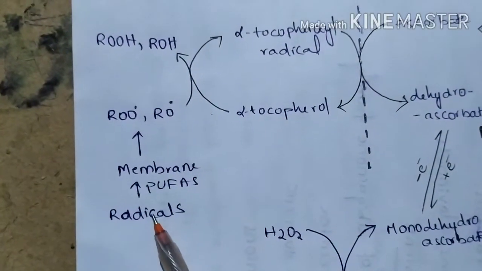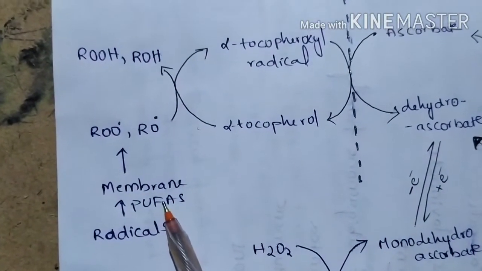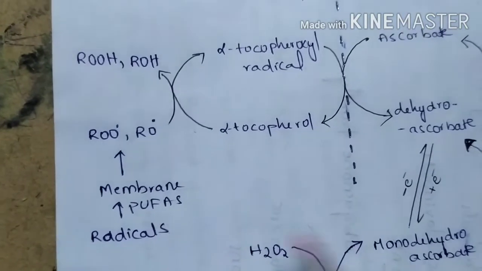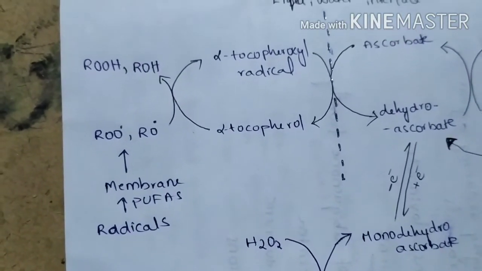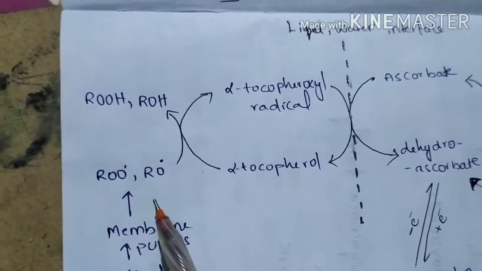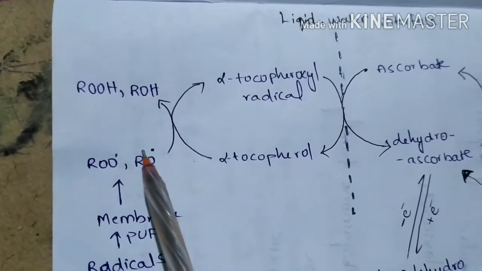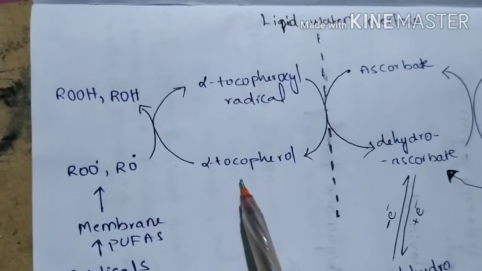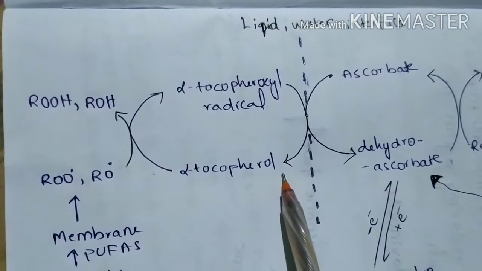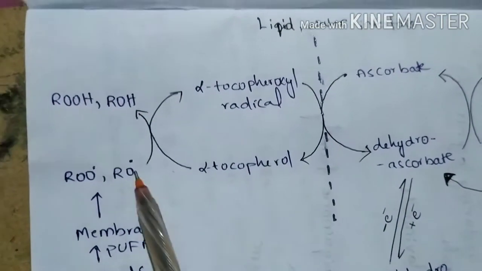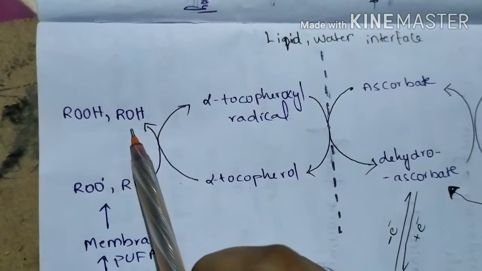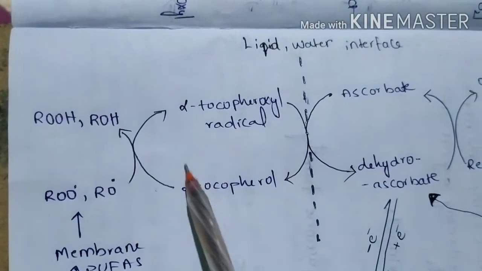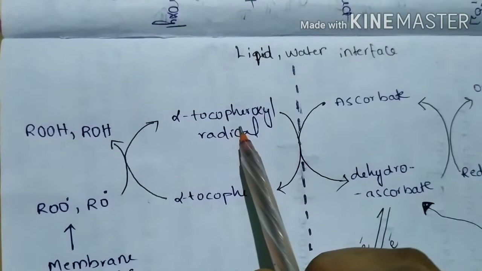Free radicals react with polyunsaturated fatty acids which are present in membranes, and through chain reaction they synthesize many more free radicals. These free radicals react with alpha tocopherol, which is the active form of vitamin E, and are converted into inactive products, and alpha tocopherol is converted into alpha tocopheroxyl radical.